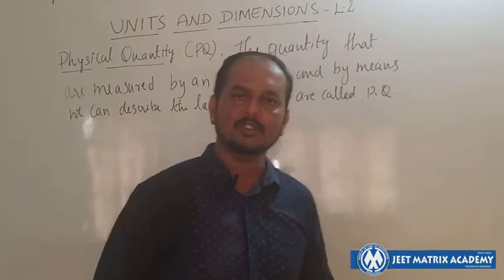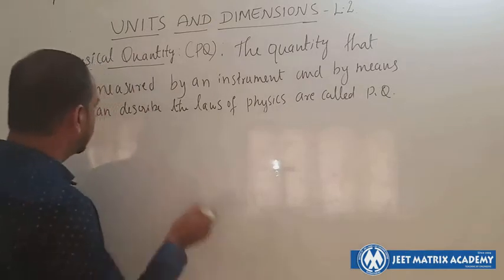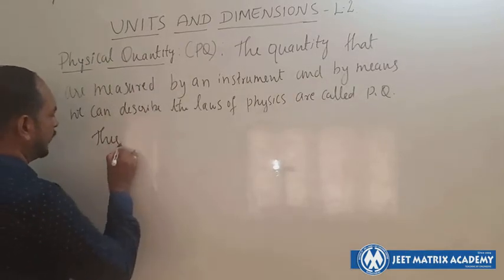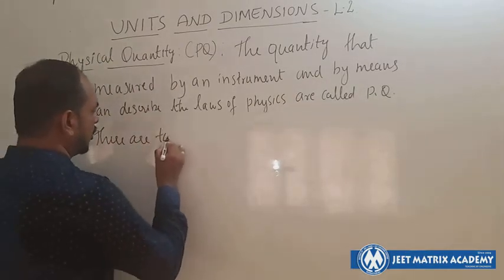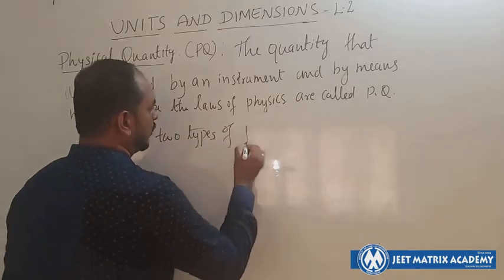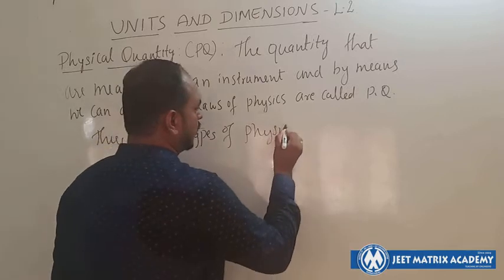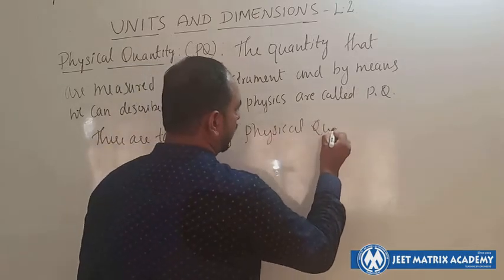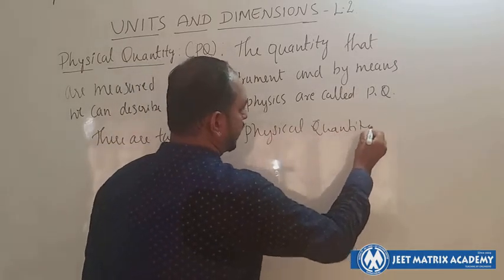There are two types of physical quantity.